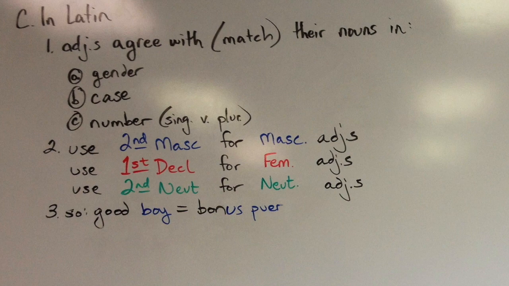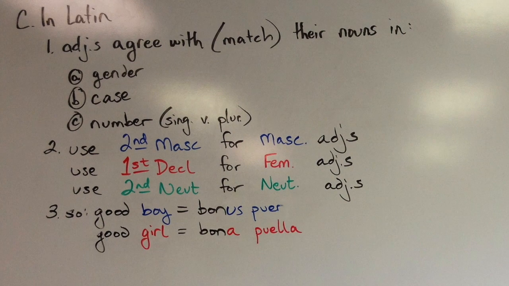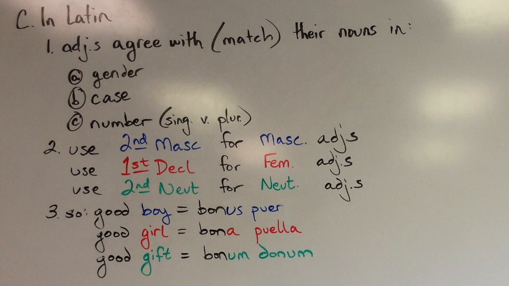Since puer is masculine, the adjective which modifies it is going to use that second declension masculine ending, us. For a good girl, since puella is feminine, the adjective which modifies it is going to draw its endings from the first declension, and so it would be bona puella. And if we had the phrase good gift, then since donum is neuter, the adjective which describes it would also have to use a neuter ending, bonum, from the second declension.